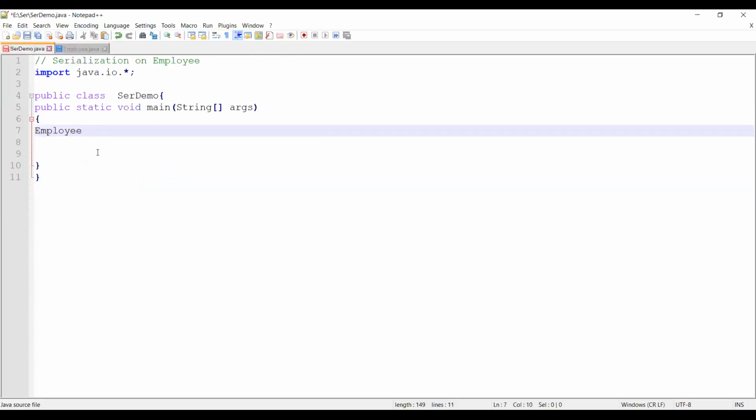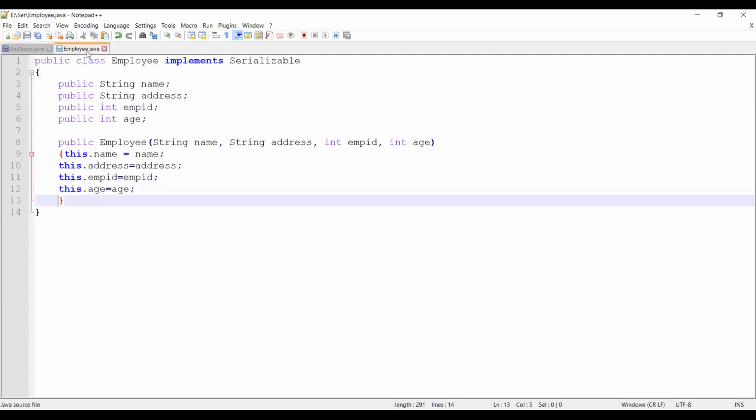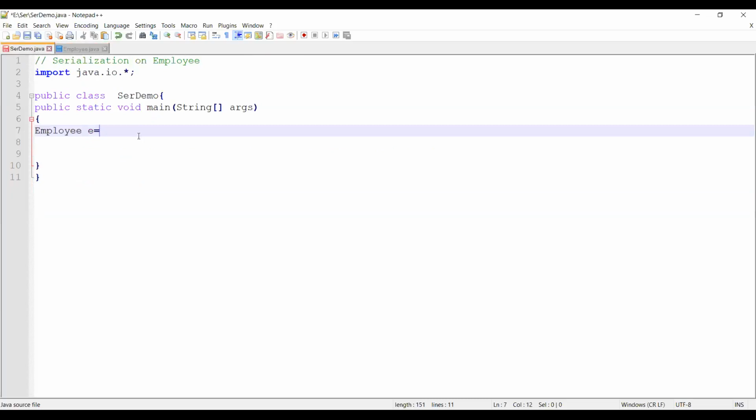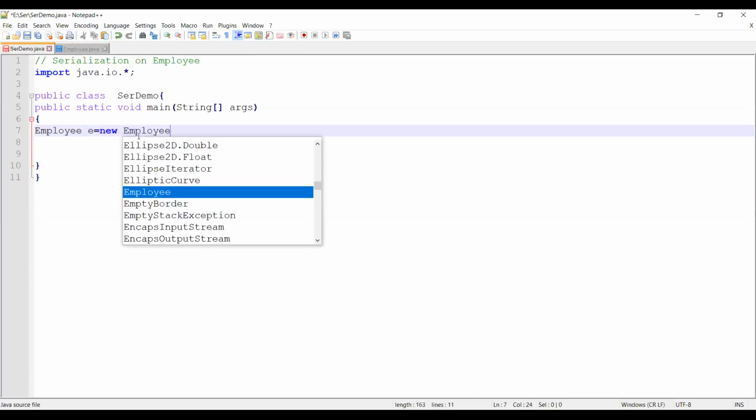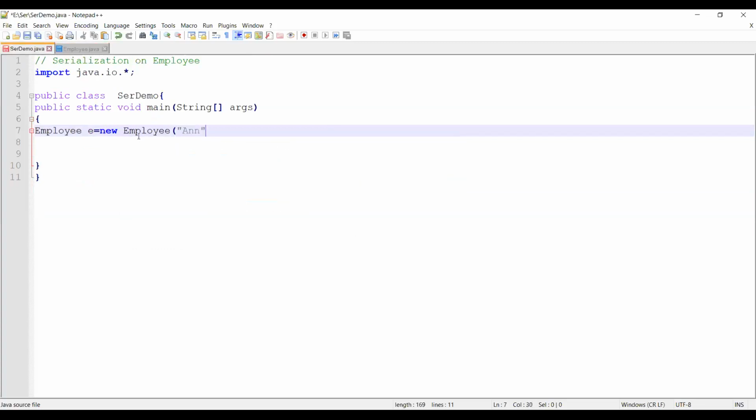Now I am planning to do serialization, which means I need an object. I created an object called E for employee, in the same folder where I have employee, which I'm planning to serialize. I'll create a new employee with some random values and addresses.